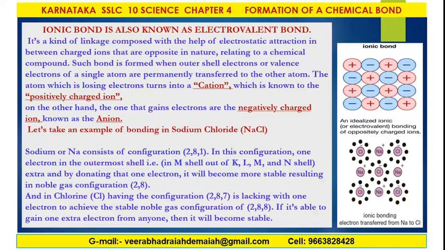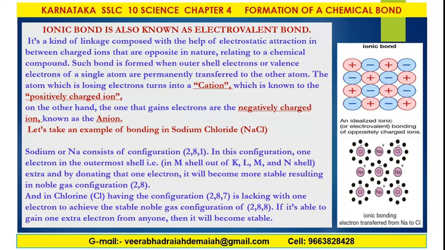Ionic bond is also known as electrovalent bond, my dear friends. It is a kind of linkage formed with the help of electrostatic attraction between charged ions that are opposite in nature, relating to a chemical compound. Such a compound is formed when outer shell electrons or valence electrons of a single atom are permanently transferred to the other atom. The atom which loses electrons turns into a cation, which is the positively charged ion. Similarly, the atom gaining electrons forms the negatively charged ion known as the anion.